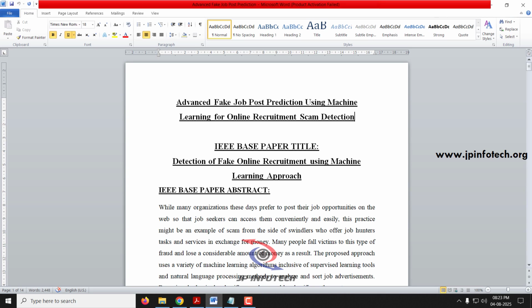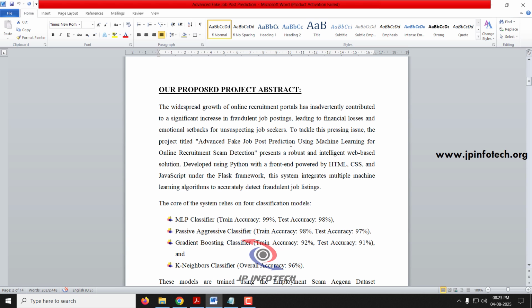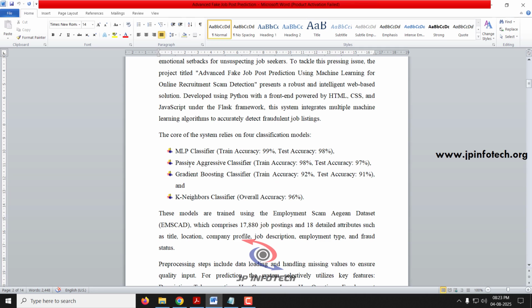The proposed system title is Advanced Fake Job Post Prediction Using Machine Learning for Online Recruitment Scam. Here you can see the IEEE base paper title and the IEEE base paper abstract. Coming to our proposed system abstract, it starts with the need for this project. We have developed this project using Python as the backend code, and for the front end we have used HTML, CSS and JavaScript, and Flask as the web framework. As mentioned, we use 4 different models: MLP classifier, passive aggressive classifier, gradient boosting classifier, and K neighbors. All the details of the accuracy percentages have been mentioned here in the abstract.